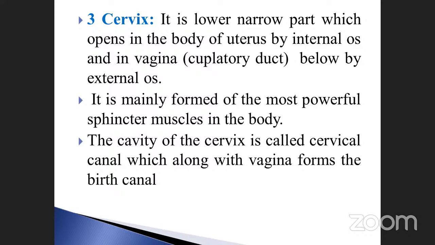They can be used for the movement of the egg or fetus. The cavity of the cervix is called the cervical canal, which along with the copulatory duct forms the birth canal. The copulatory duct is also otherwise called the birth canal. So these are the three important parts present in the uterus.